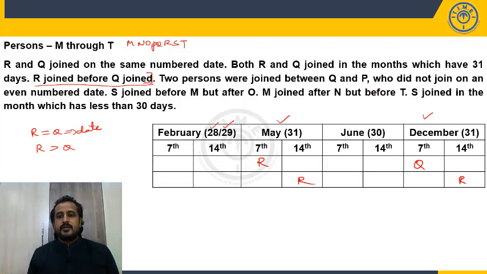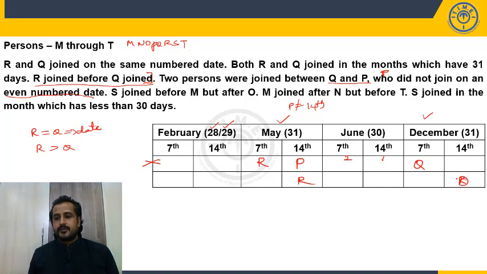2 persons joined between Q and P, who is nothing but P. P did not join on even number date. Among the given days, what is the even number date? 14th. So P did not join on 14th. But there are 2 persons who joined between Q and P. So Q is on December 7th, and with a 2 person gap, 1, 2, it will be 14th. P is on 14th, but P should not be on 14th. So case 1 is ruled out.